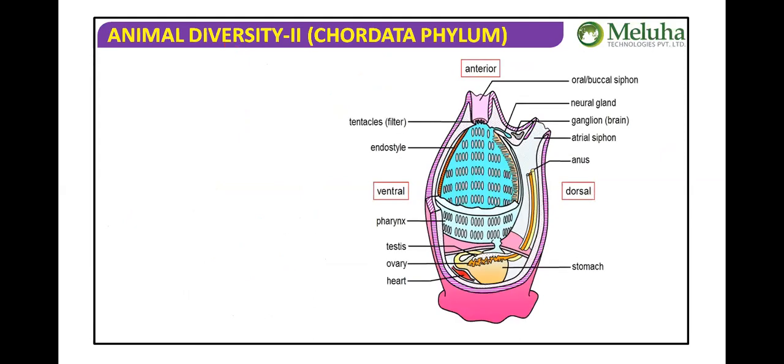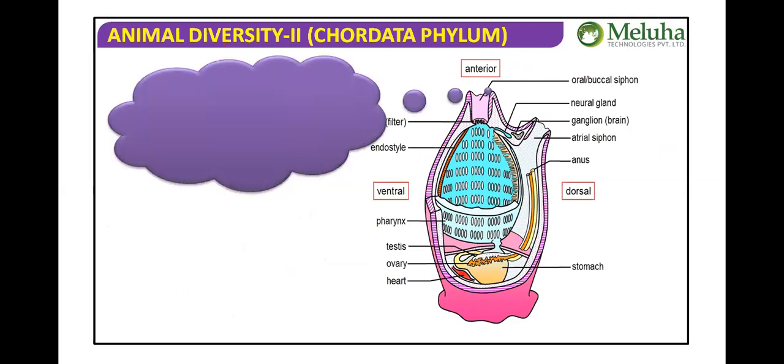Here again, one more diagram. Just focus on that. These are all new, isn't it? From fishes onwards you don't feel anything new, because you already know those. But when we are running through Urochordata, SCDN comes to mind, and the chances of forgetting are comparatively less. That's why I'm showing the diagrams again and again.